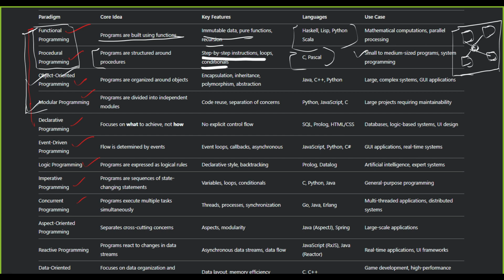Another paradigm is object oriented. Object oriented means, guys, when we have a class. A class definitely has some properties and some behavior also, right? Means we have the fields and the functionality on those fields. So these classes will communicate in the form of objects only, right? If we need to use any class function, we need to create an object of the class. So that we call object oriented.